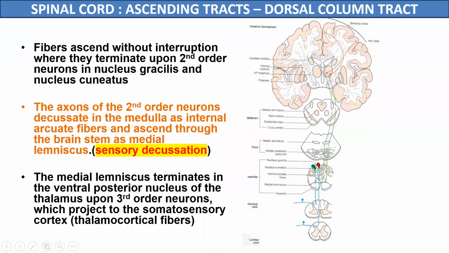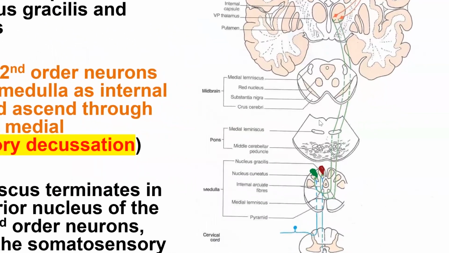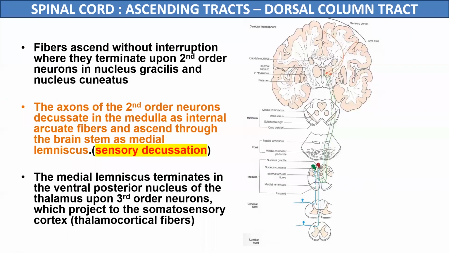Pathway of the dorsal column tracts, like other ascending tracts, it also consists of three order neurons, a first order, second order, and a third order neuron. But the second order neurons of these tracts are located in the medulla, and these second order neurons are named as the nucleus gracilis and the nucleus cuneatus, which are present in the mid level of the medulla. Now the pathway of these tracts. The first order neurons of this pathway are also located in the dorsal root ganglia of the spinal cord.